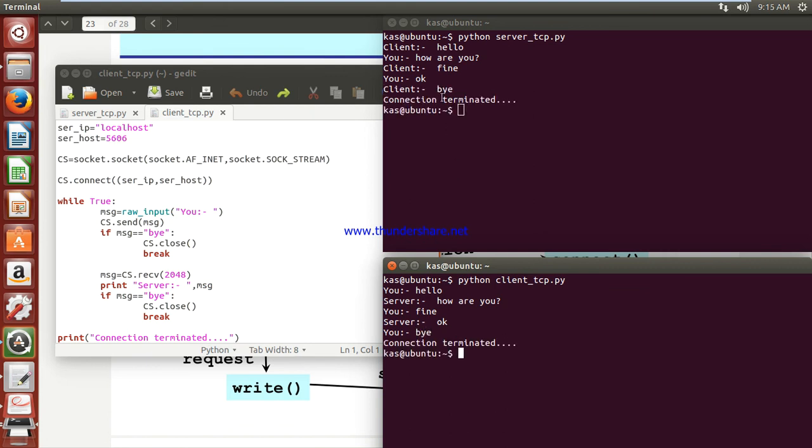So the connection was terminated at both sides, and you have successfully built a chat application by adopting TCP sockets. You have done a peer-to-peer chat application. It is nothing but the simplest program in Python.